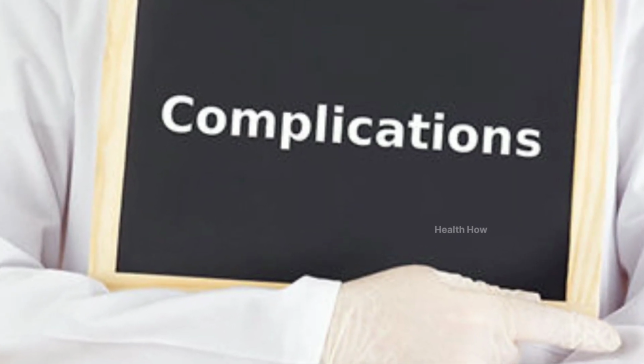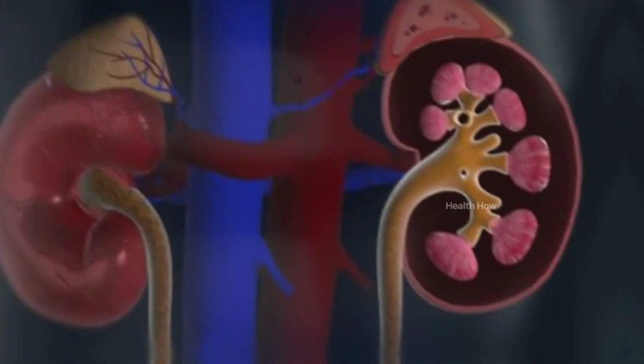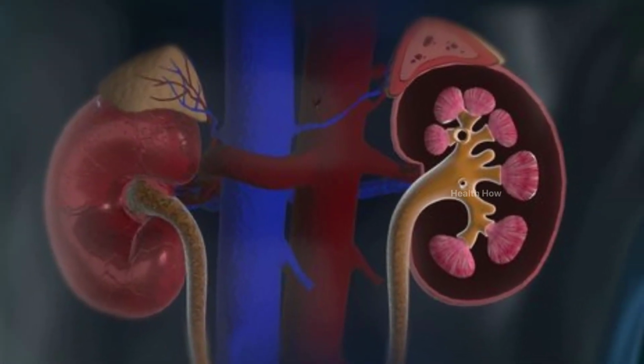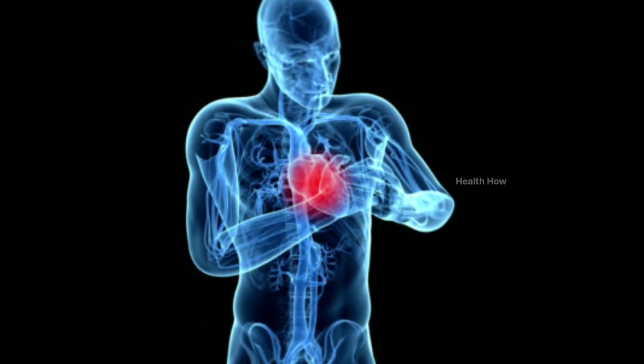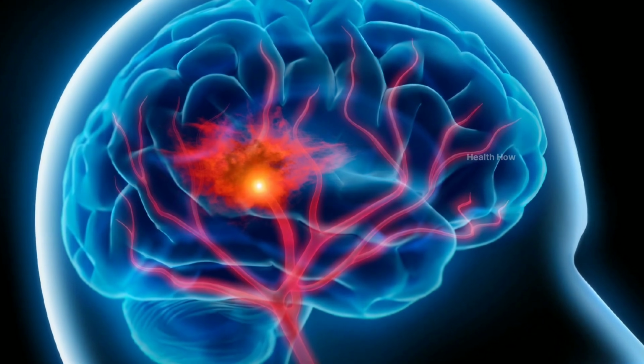Complications of diabetes mellitus can be severe and include damage to the eyes, kidneys, nerves, and blood vessels. High blood sugar levels can also lead to an increased risk of heart disease and stroke. That's why it's crucial to manage blood sugar levels and control risk factors for diabetes.